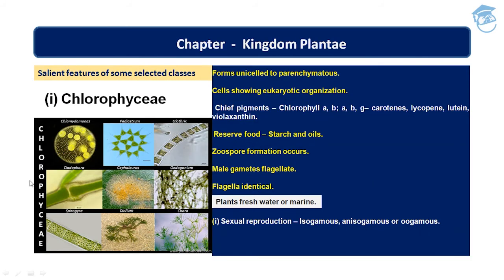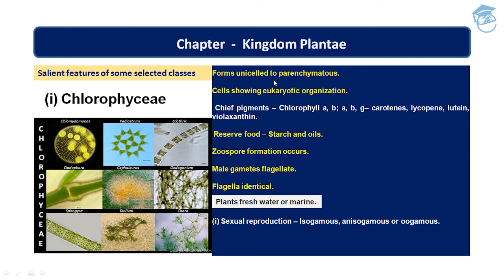Okay, so first we'll be studying the salient features of some selected classes. Not all. We'll be studying five classes, because they are there in our NCERT book, so we'll be focusing only on five classes of Thallophyta algae. So first is Chlorophyceae, students.